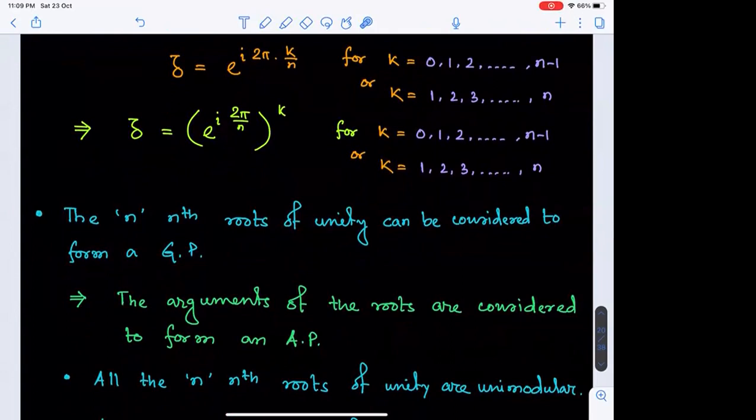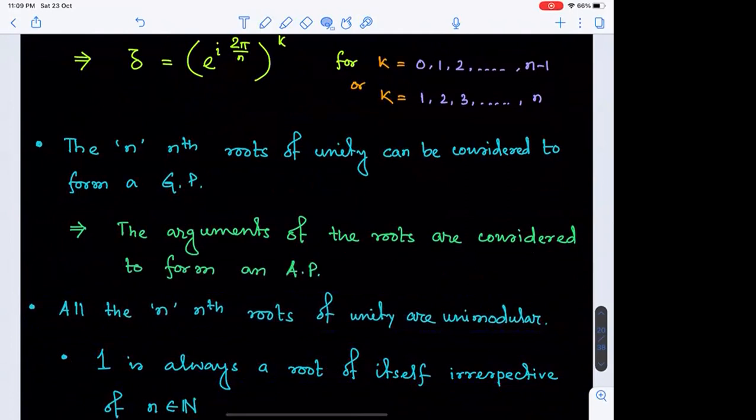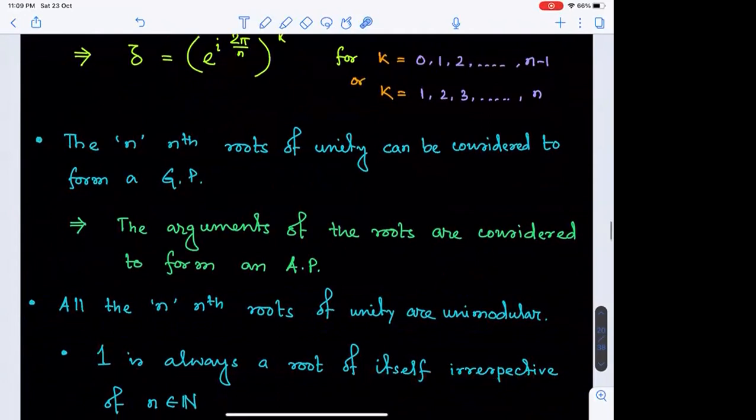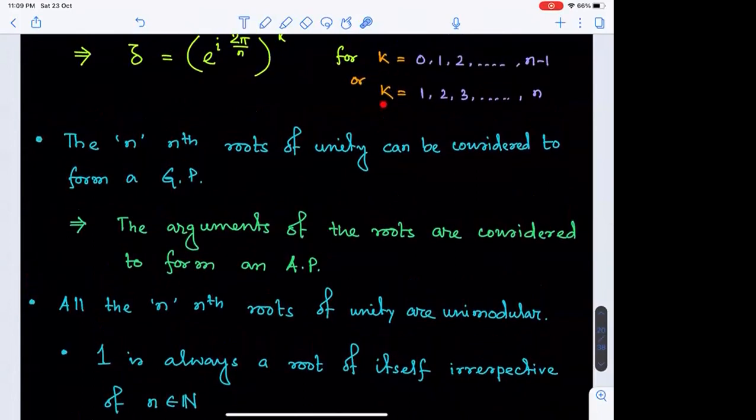And what we have found is that all the roots have modulus value 1, there is nothing written prior to e. The modulus part is 1. So all the nth roots of unity are unimodular. Are you all comfortable with this conclusion? Even we have found that 1 is always a root of itself, irrespective of the natural value of n. Right? There was always one example of k which was a multiple of n and generating 1 as a root.